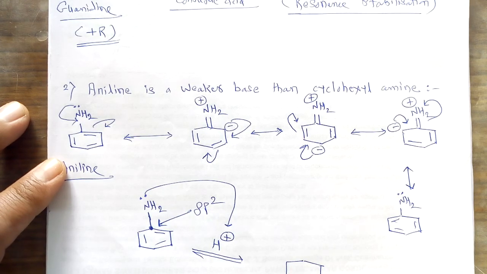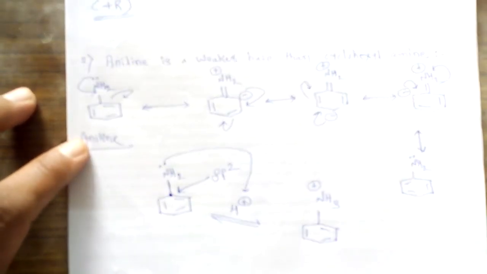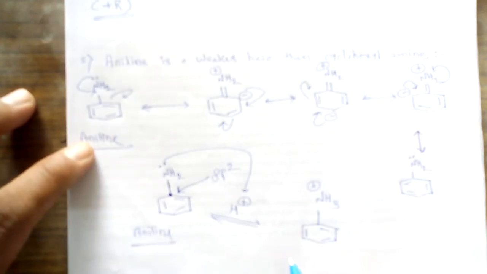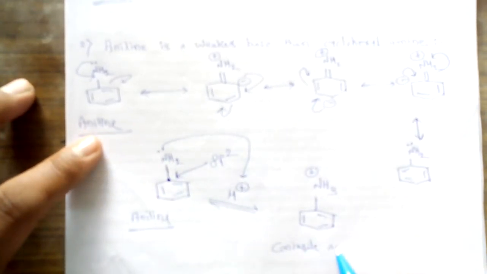This conjugate acid formation takes place, it is NH3, it becomes positive. So this is our original compound, that is aniline, and this is its conjugate acid.